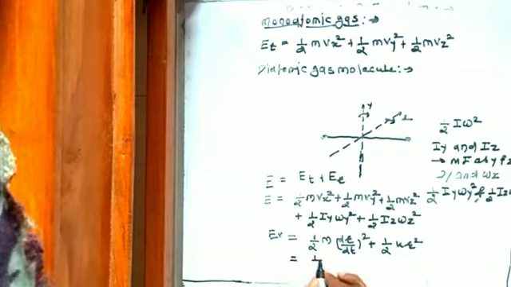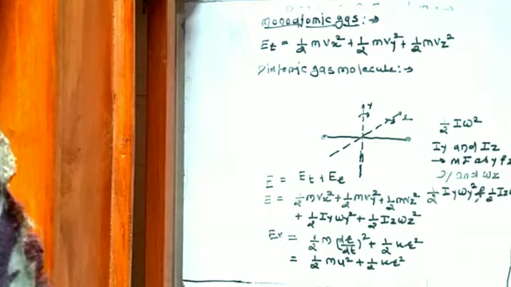Also we write 1 by 2 m u square plus 1 by 2 k r square. So, the equation shows that it consists of two quadratic terms.